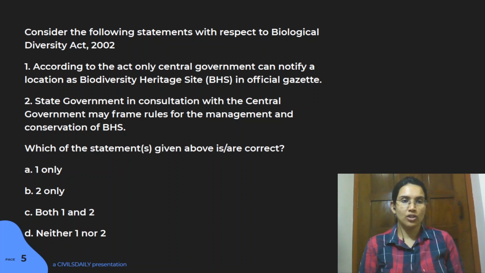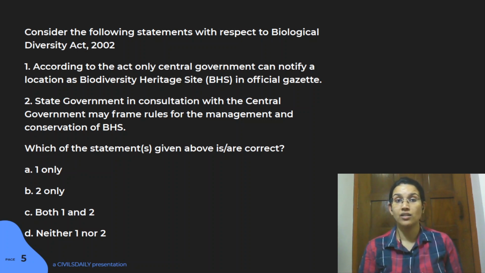So there's this concept of declaring certain areas as biodiversity heritage sites, and that area gets certain kind of protection from the state government, because there's recognition that that particular ecosystem in that area is very important, right? So according to the Biological Diversity Act, it's not just the central government but also the state government that can declare a site as a BHS. So statement 1 here is wrong, right? So the answer to this question is B.